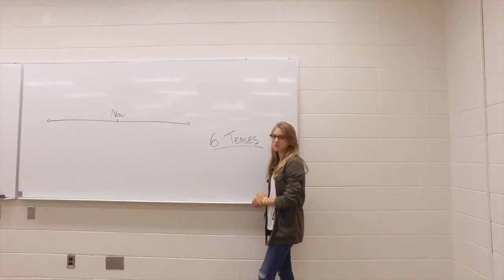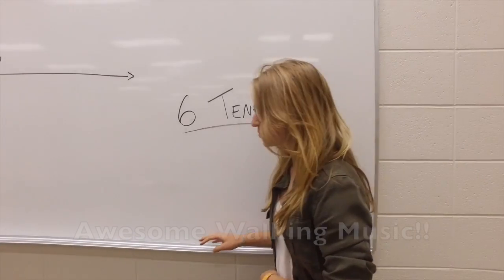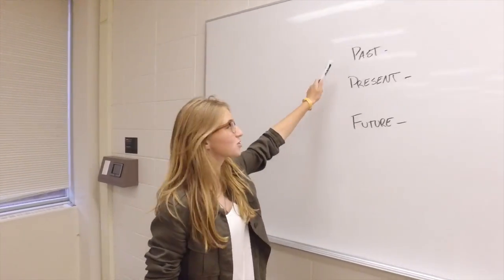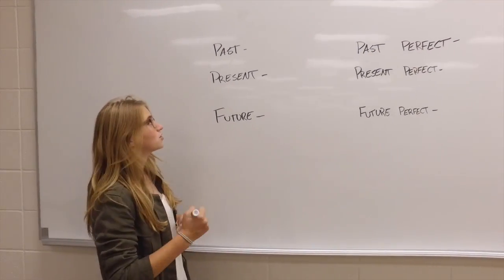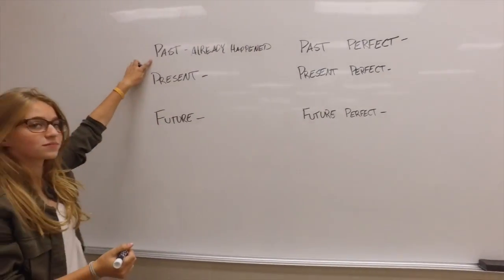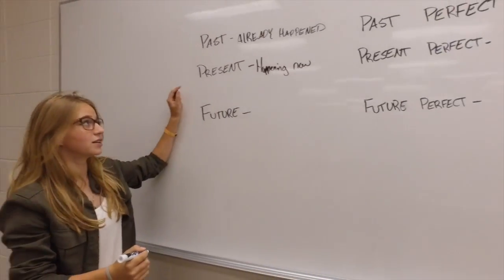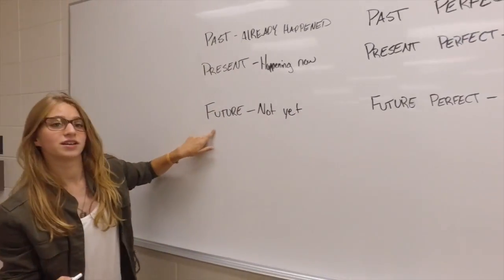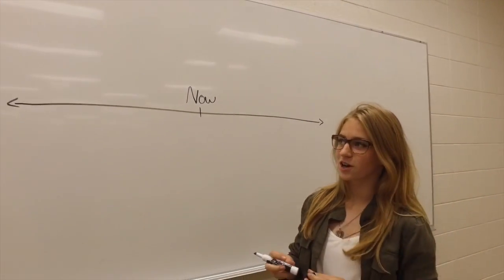The first question we're going to be answering is about the 6 tenses. Past, present, and future. And those are the most common ones. So past means that it already happened. Now present, it's happening right now. And future, it hasn't happened yet.